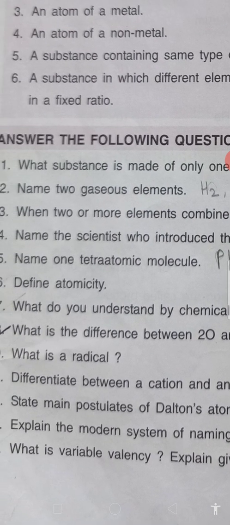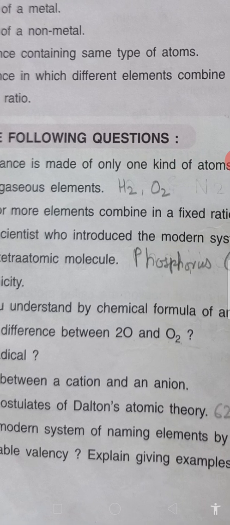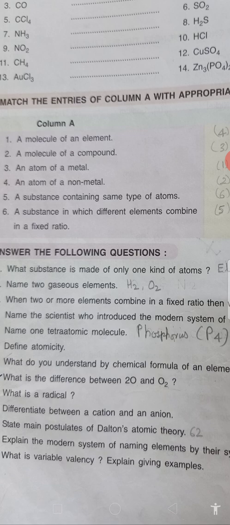Then children, last is, what is variable valency? Explain giving examples. So we'll say, children, if any metallic element shows more than one valency, then it is known as variable valency.